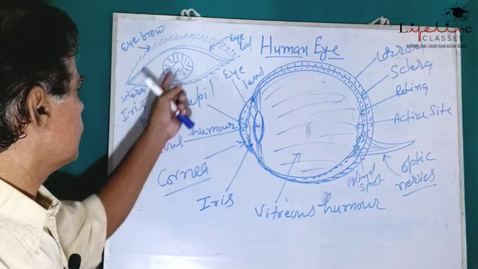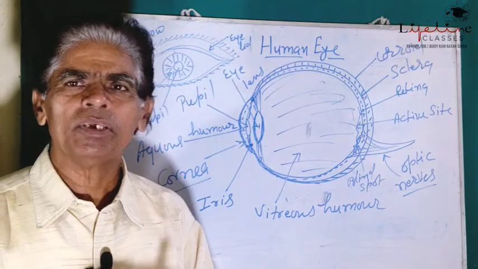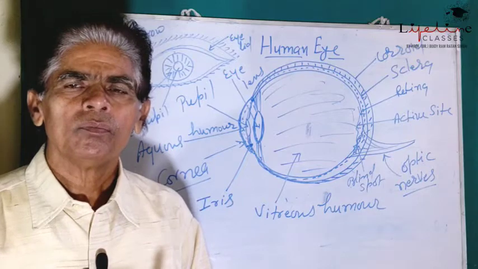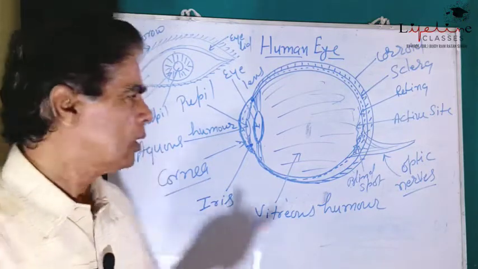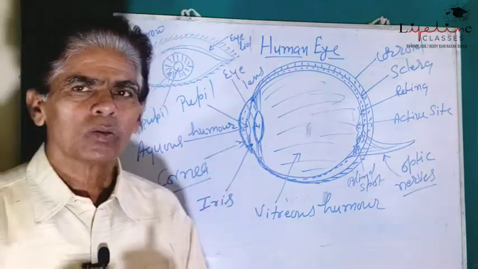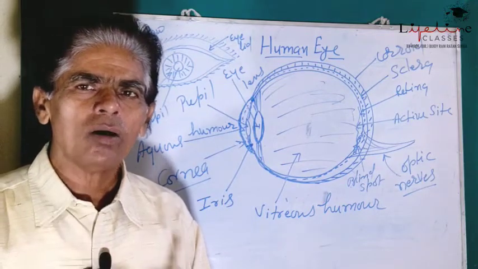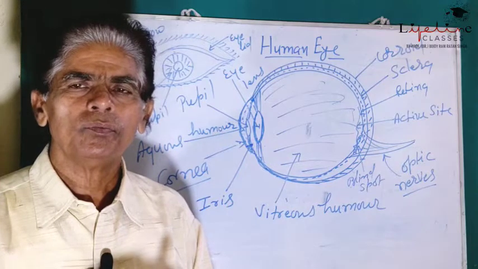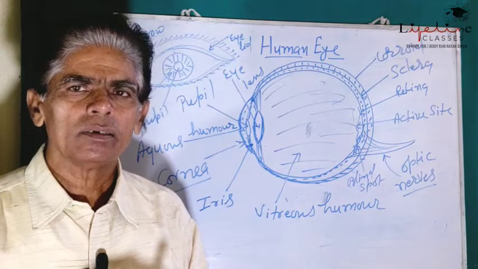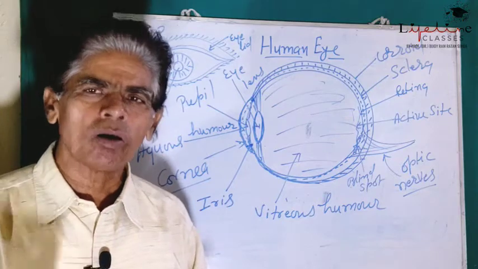The iris is internally attached with a flexible muscular fiber called ciliary muscles. So the ciliary muscles allow the iris to contract or expand so that the size of the pupil may increase or decrease.